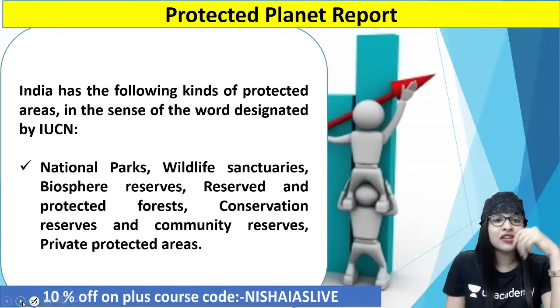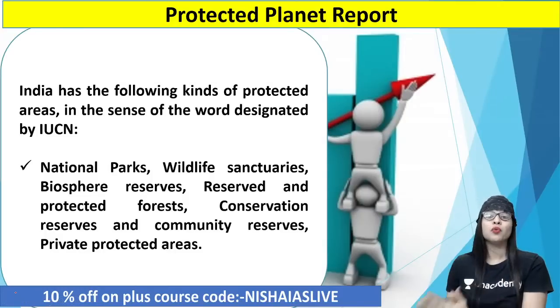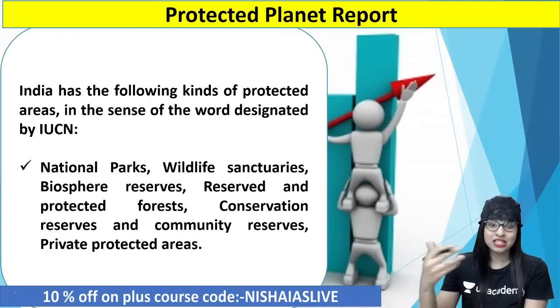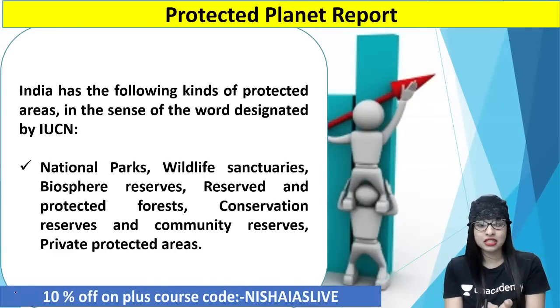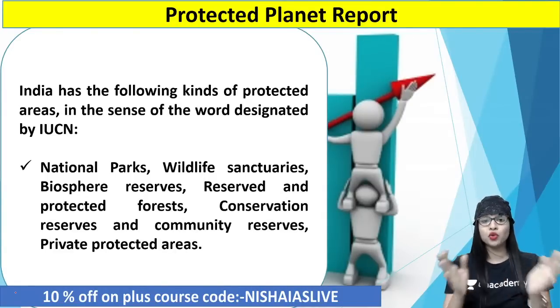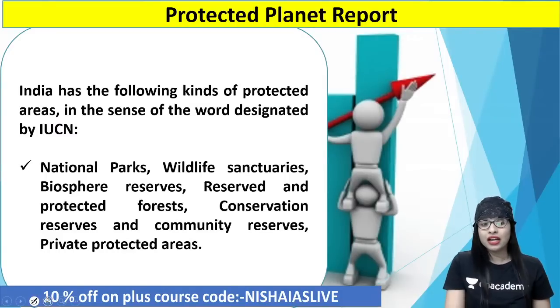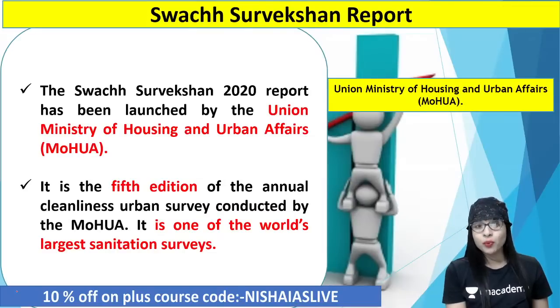Now, talking about our country India, guys, we have the following kinds of protected areas, as designated by the IUCN, International Union for Conservation of Nature. As I told you, we protect areas like national parks, wildlife sanctuaries, conservation reserves, community reserves, private protected areas, and reserved and protected forests. That is how we conserve areas in our country India with regard to environmental conservation, biodiversity programs and all, right?